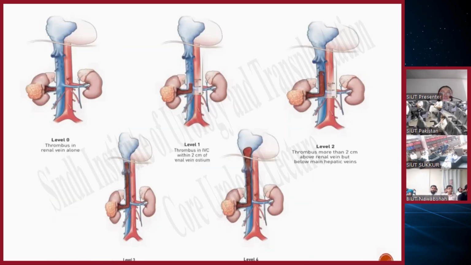This is the Mayo classification of IVC thrombus, which states level 0 to level 4. Level 0 is the one in which thrombus is limited to the renal vein. Level 1 is thrombus in the renal vein and IVC within 2 centimeters of the renal vein ostium. While level 2 is a thrombus involving the IVC more than 2 centimeters from the renal ostium but below the hepatic veins. Level 3 IVC thrombus is the one which involves the IVC above the hepatic veins but below the diaphragm. And level 4 is when the thrombus involves the IVC above the diaphragm.